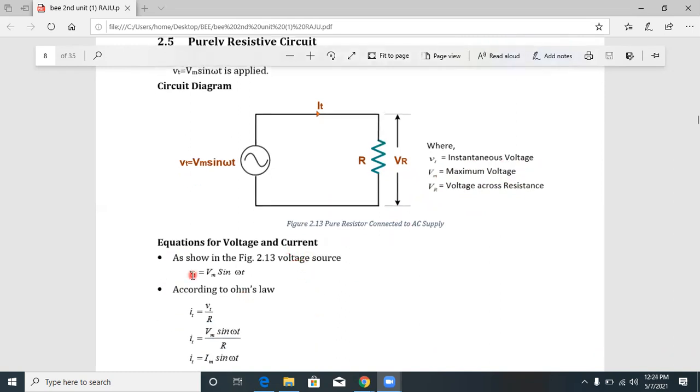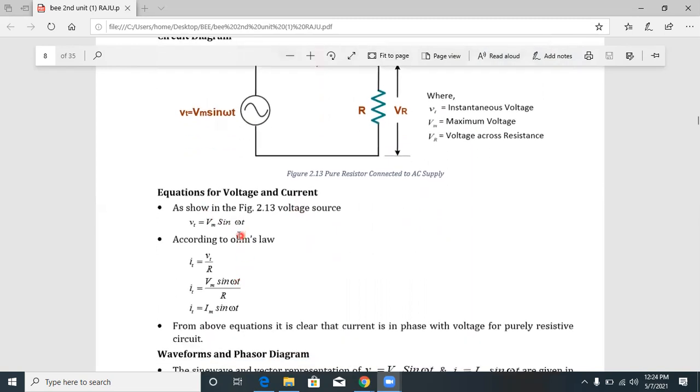The source voltage is v of t equal to Vm sin omega t. According to Ohm's law, the instantaneous current i of t is equal to v of t divided by R. So i of t is Vm sin omega t by R, which is Vm by R into sin omega t. This is the instantaneous value of current.